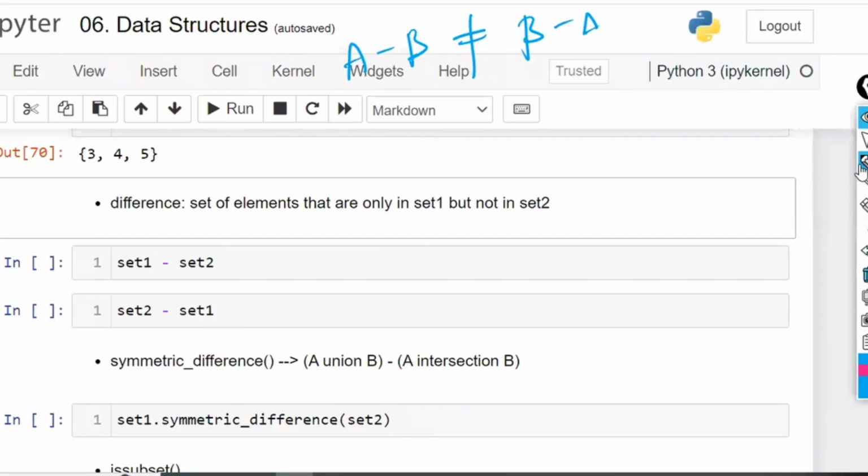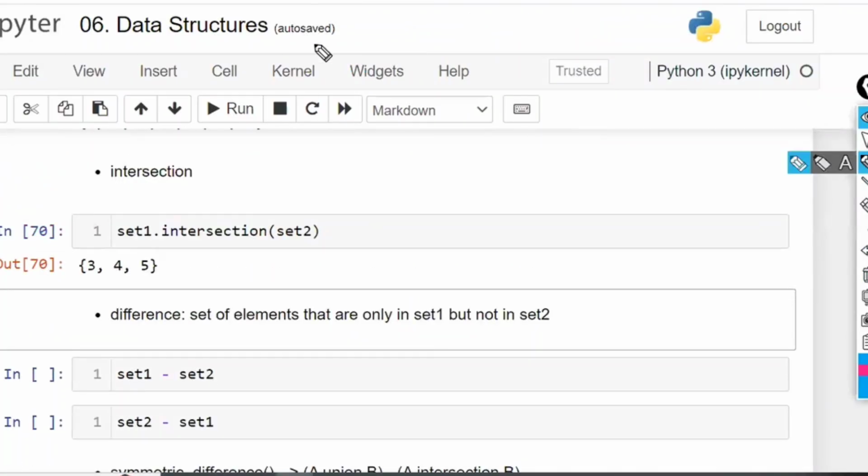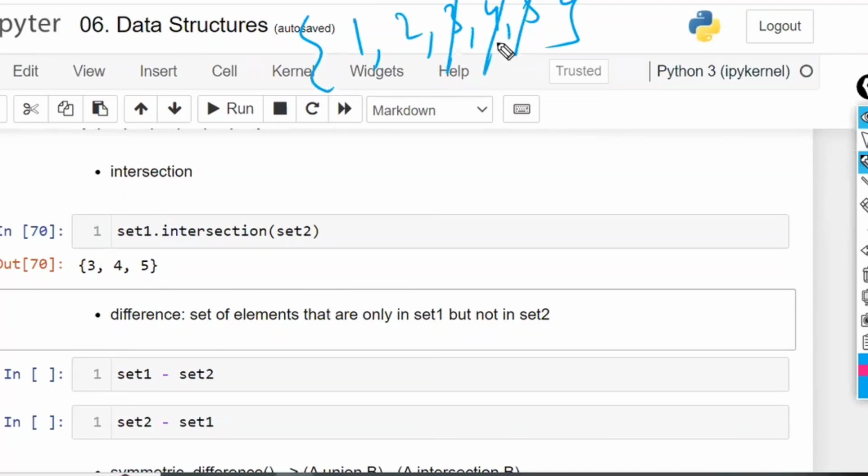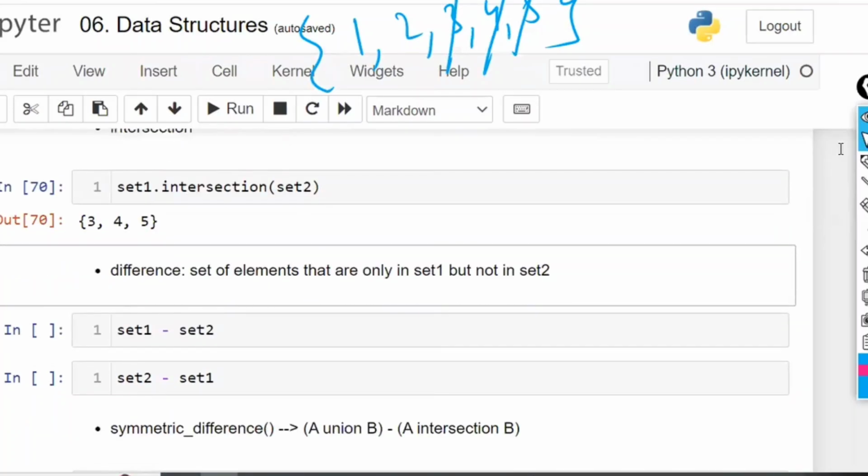Okay. So what is meant by set 1 minus set 2? First you have to take the set 1 elements, that is 1, 2, 3, 4, 5. In that, whatever the elements of set 2 are there, you have to remove. That is the meaning of set 1 minus set 2. In set 1, remove the set 2 items.